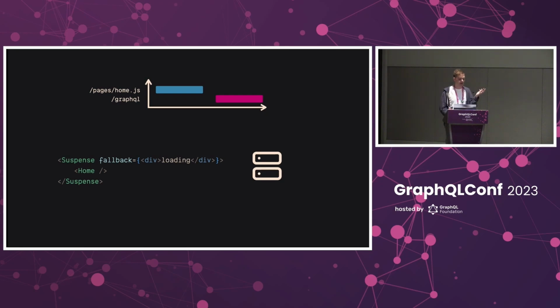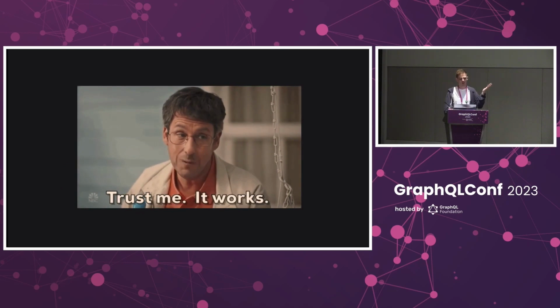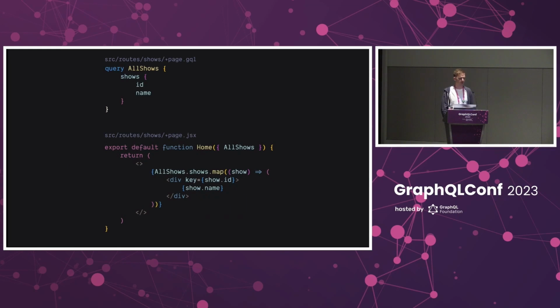So how does this work in Houdini? Well, I didn't really want to make you guys stare at more network panes, so you'll just have to trust me. It works. But that being said, if we take a look back at one of the examples from earlier, I think you can get a good idea for why this isn't a problem in Houdini. Notice that this component doesn't actually suspend. It doesn't really do much at all. There aren't any calls to lazy anywhere in the application, and all of the details about how to split things up, how to bundle them, when to suspend for what data, it's all just tucked away behind the file system-based API. And that means you can really just focus on your business logic, and we can ensure that your application is split up correctly.